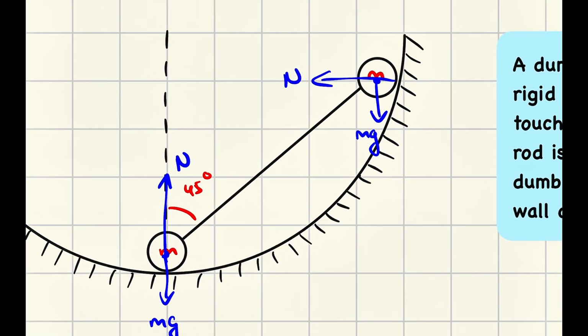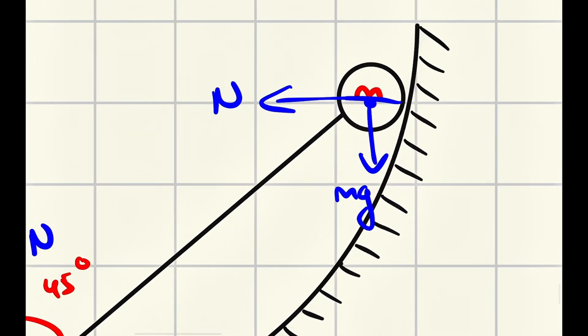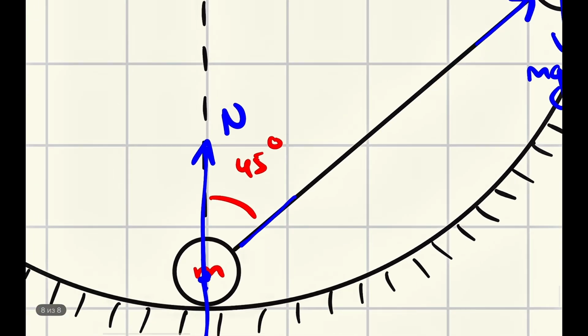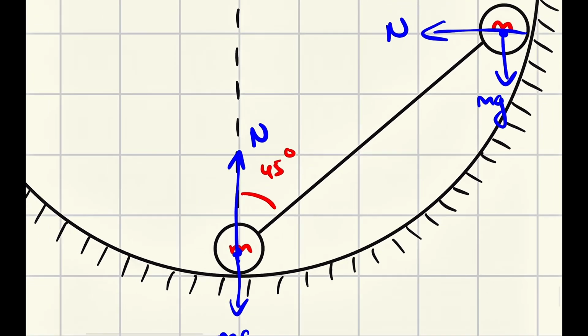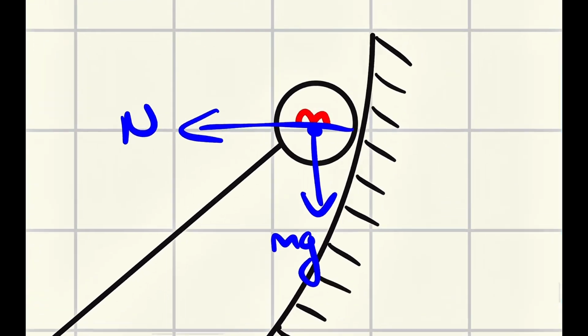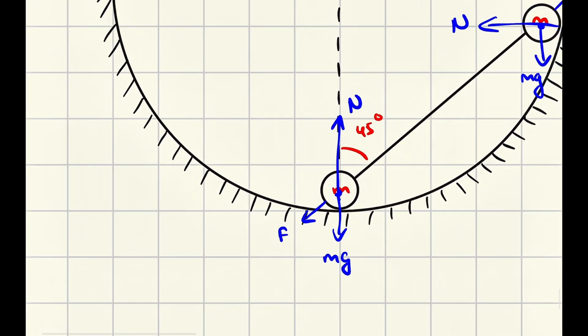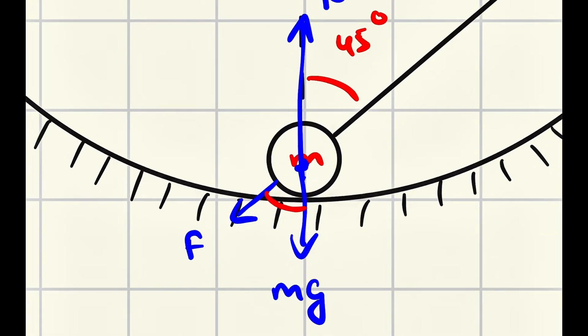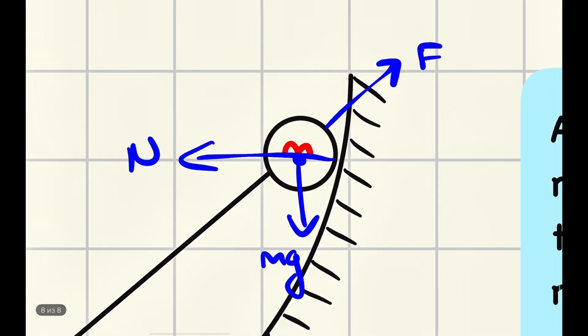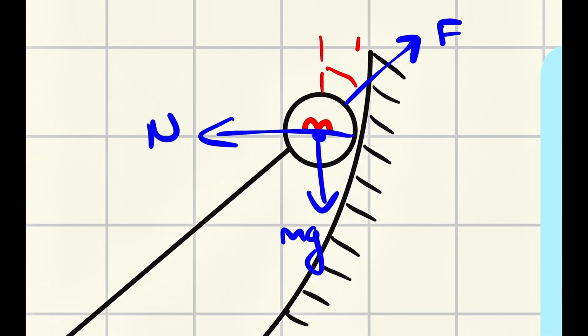Also, this rod is important. Even though it is weightless and has no mass, it still can have an applied force. So this rod pushes this object like this and pushes this object like this. In fact, it's not the rigid rod itself that pushes the balls, but instead they act on each other through the rigid rod. So we can write this as F applied and F applied here, okay? Also, if this is 45 degrees, this is 45 degrees as well. This is also alpha, and the same thing applies here. This is alpha as well.